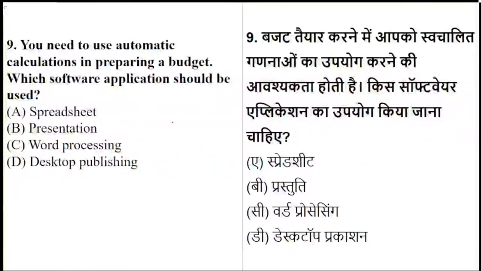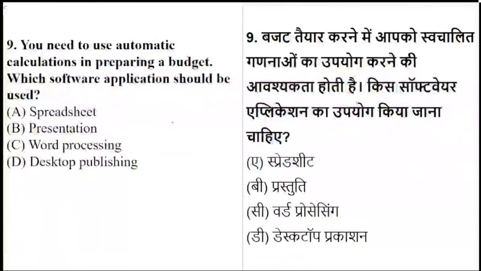Okay. Question number 9, everyone. Let's see how many of you have answered very well for question number 9. Maiti has already started. You need to use automatic calculations in preparing a budget. Maiti, be careful, read. It's a very simple form of software they have asked you. Ramya and Maiti have answered.